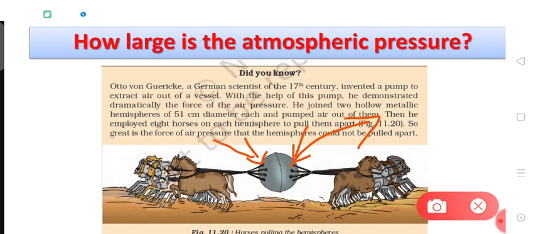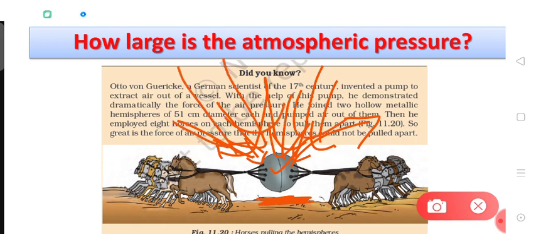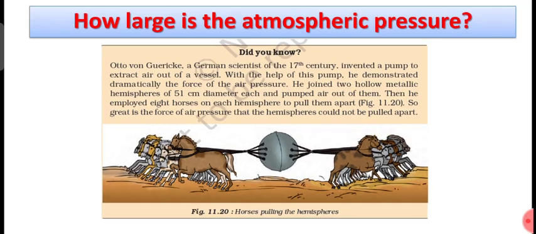And on the outside there is a large amount of atmospheric pressure. So because of this atmospheric pressure, the two hemispheres could not be separated, because internal pressure was zero and external pressure was very heavy. This pressure is the atmospheric pressure, right?